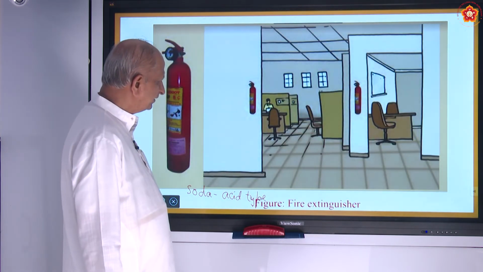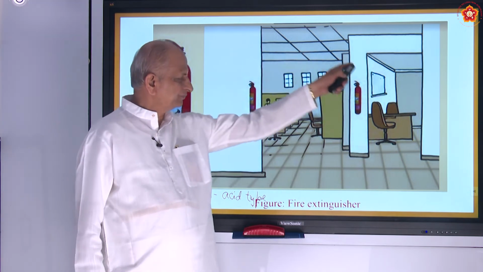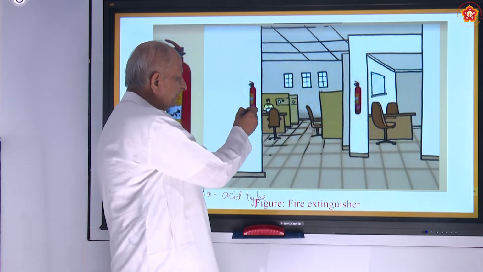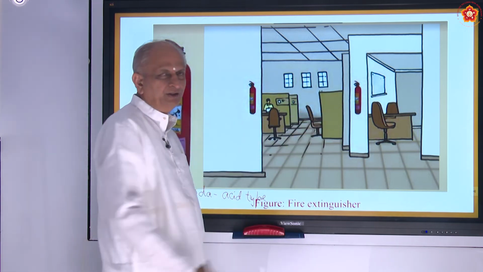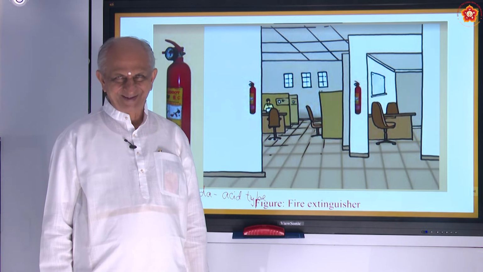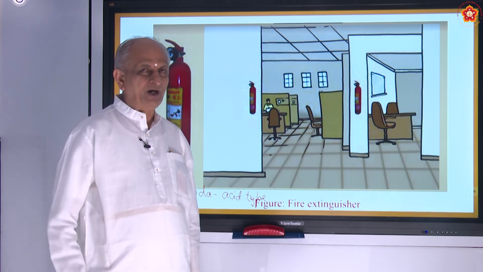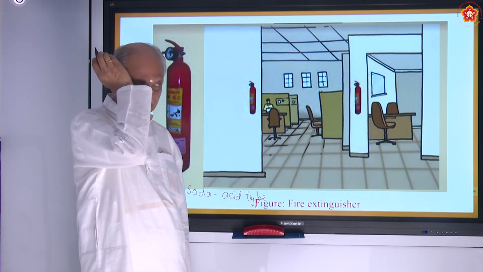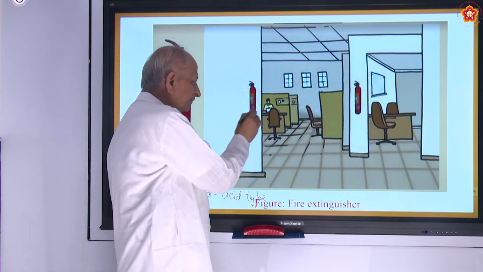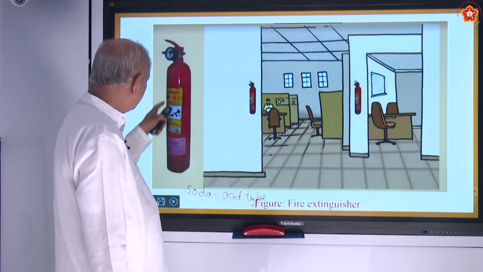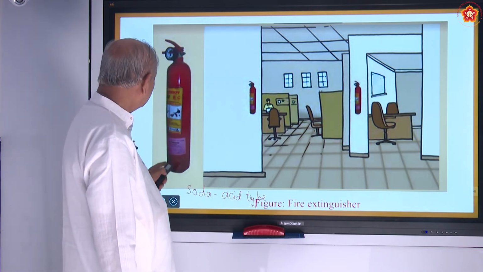For example, this is a photo of an office. In this office, you can find this red colored cylindrical tube. How many have seen it? Yes, you have seen. In all the schools nowadays, for all the new buildings, this fire extinguisher is compulsory. So this is one model of the fire extinguisher.